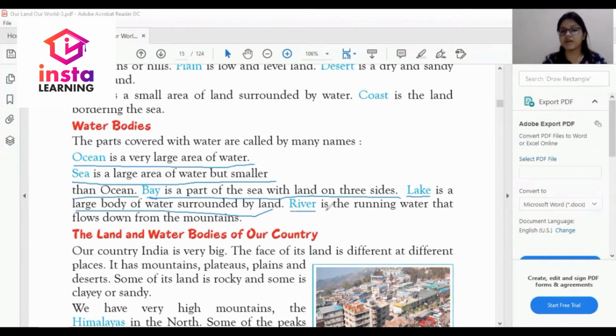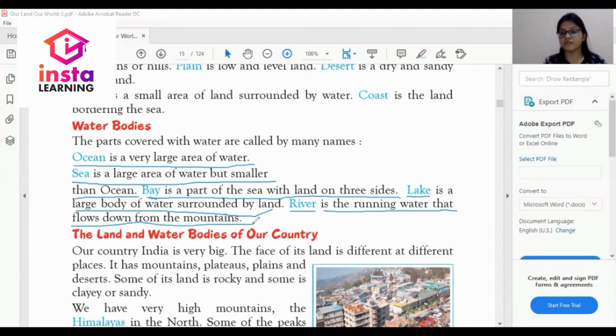What is a river? A river is the running water that flows down from the mountains.